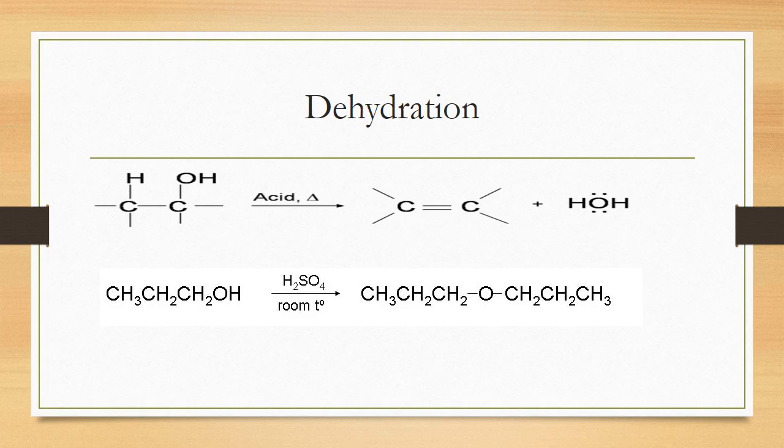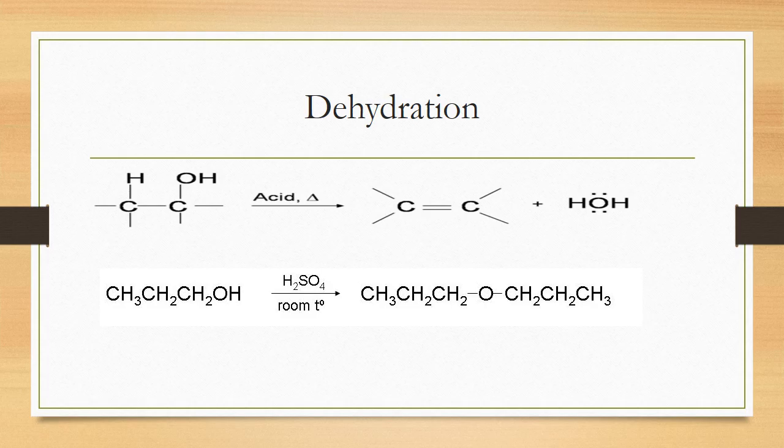Why does this happen? Tertiary alcohol, when the removal of water takes place, forms the carbocation. Tertiary carbocation is more stabilized than secondary, and secondary is more stabilized than the primary. So dehydration is basically the removal of the water and it is converted into the alkene. This hydrogen and OH are removed as water, and this bond is shifted here and forms the alkene.